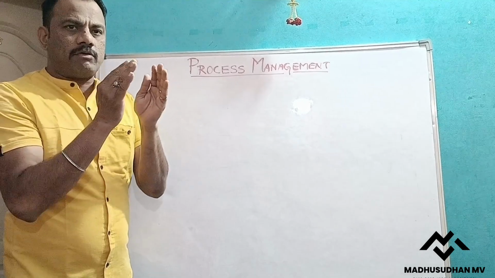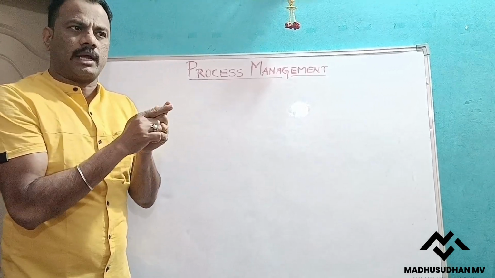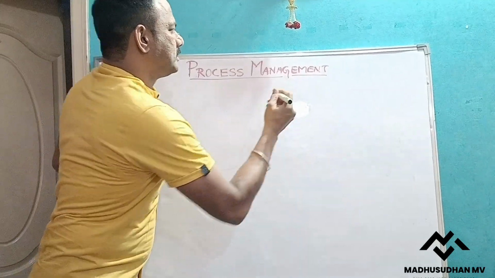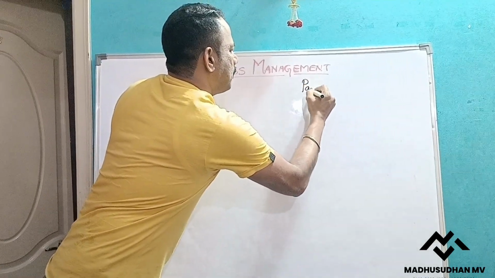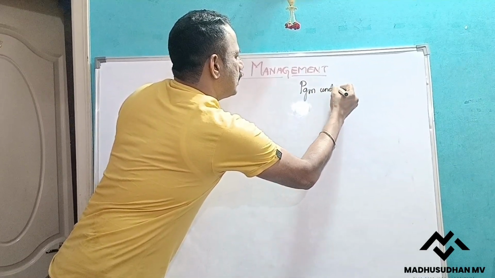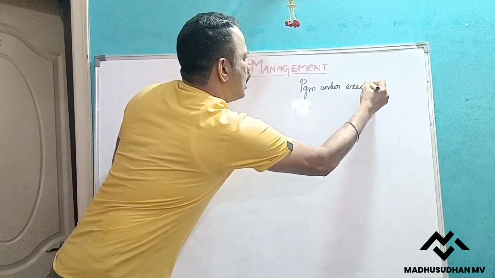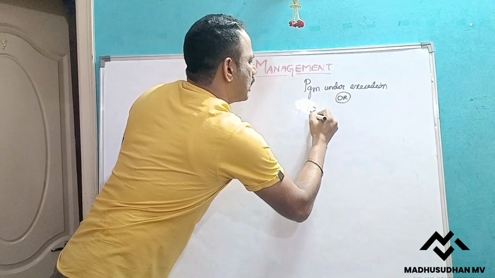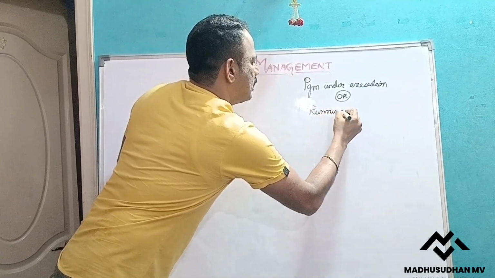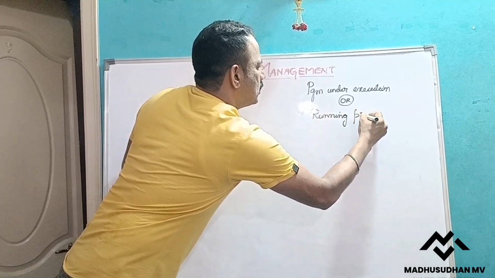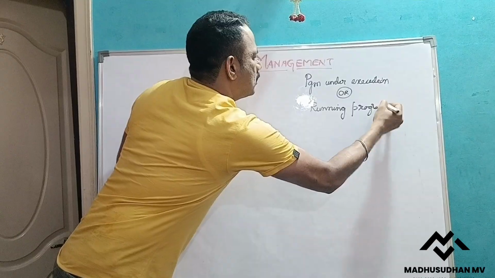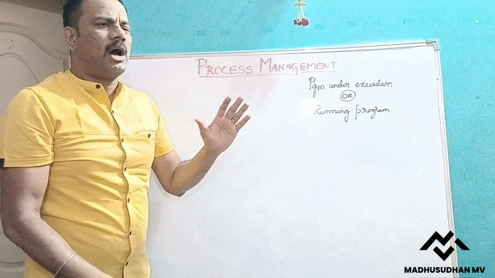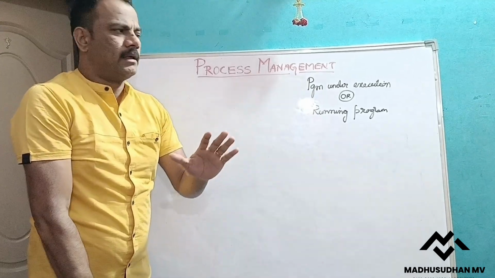So that means whichever program we are executing, we call that a process. That means program under execution, or in simple words, I can say a running program. A running program is called what? Process. So a process is a running program or a program under execution.